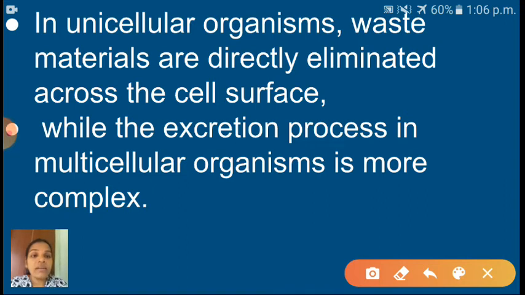While the excretion process in multicellular organisms is more complex. Children, when compared with unicellular organisms, excretion in multicellular organisms is more complex, as you know already, because multicellular organisms have particular organs for the excretion process. But in unicellular organisms, only one cell is there, and that cell alone is responsible for excretion. I hope you understood now why excretion is complex in multicellular organisms. Shall we go to the next now?